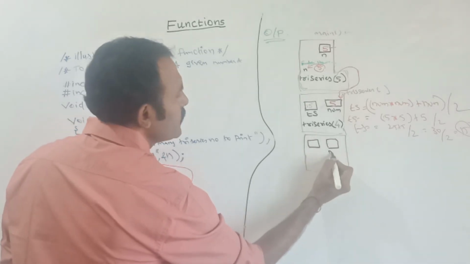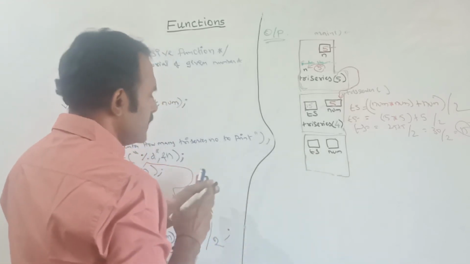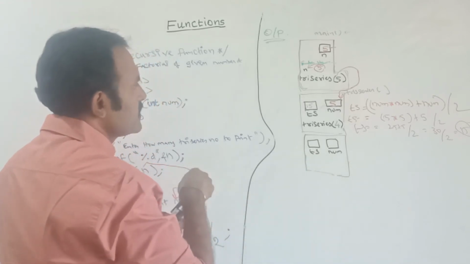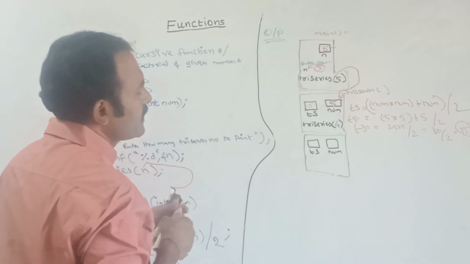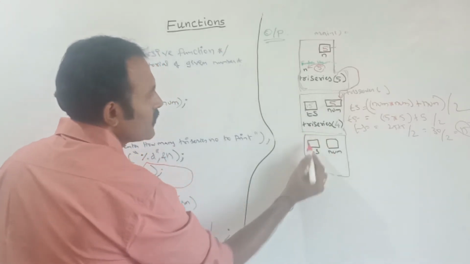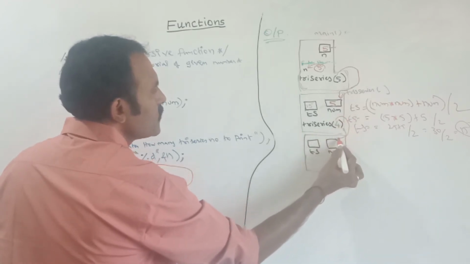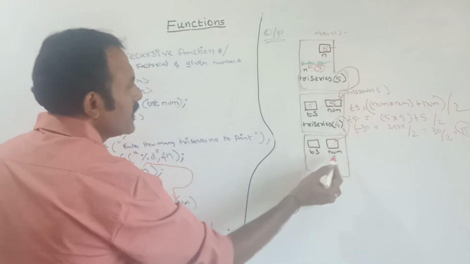So here num, this one is TS. This frame set is created, and I am passing this 4 to here num.